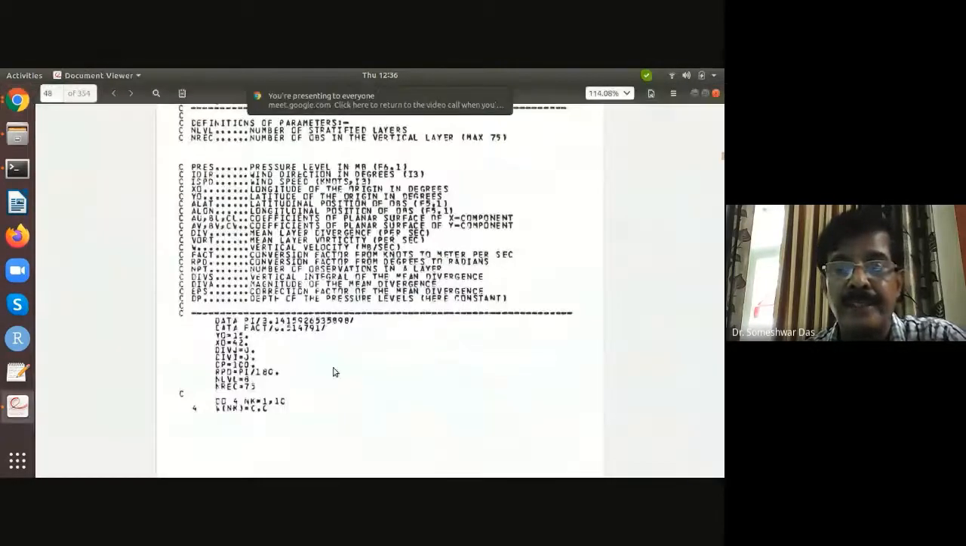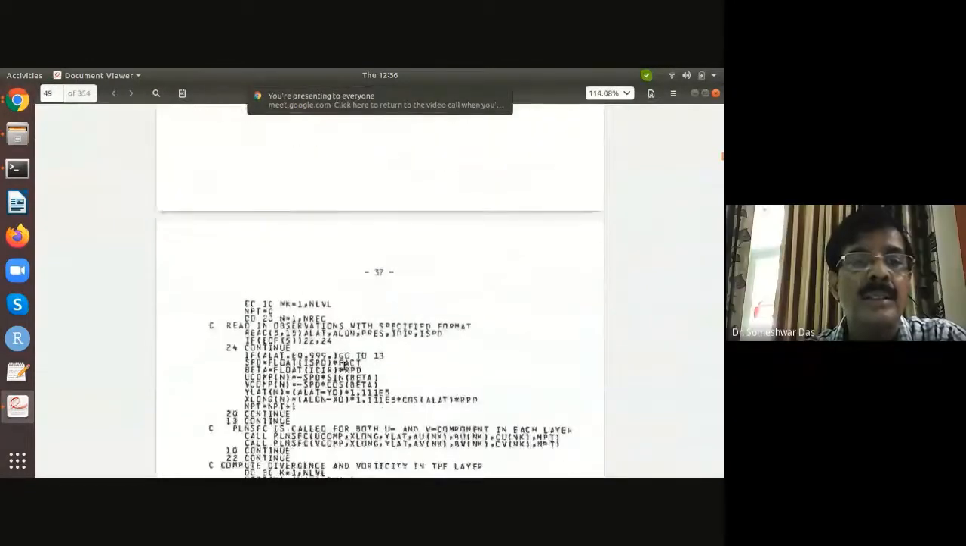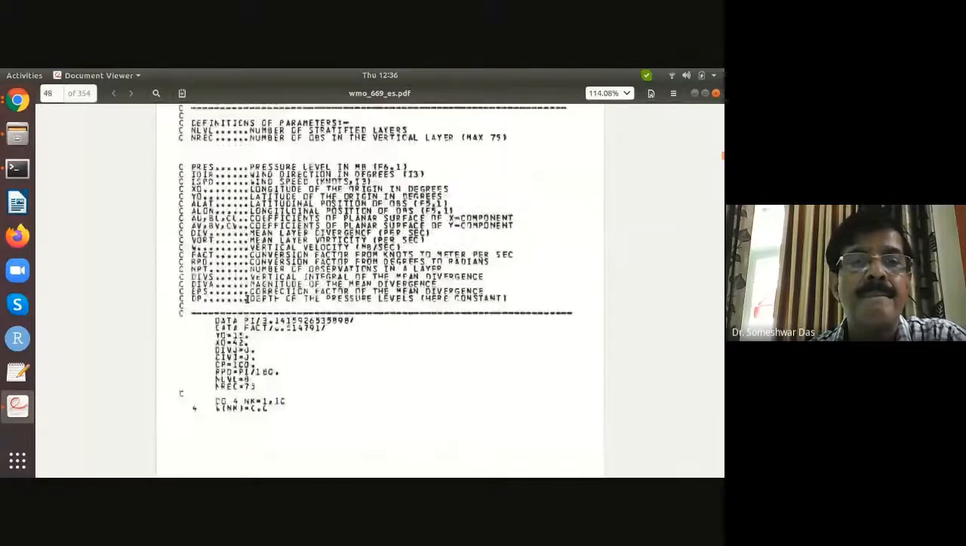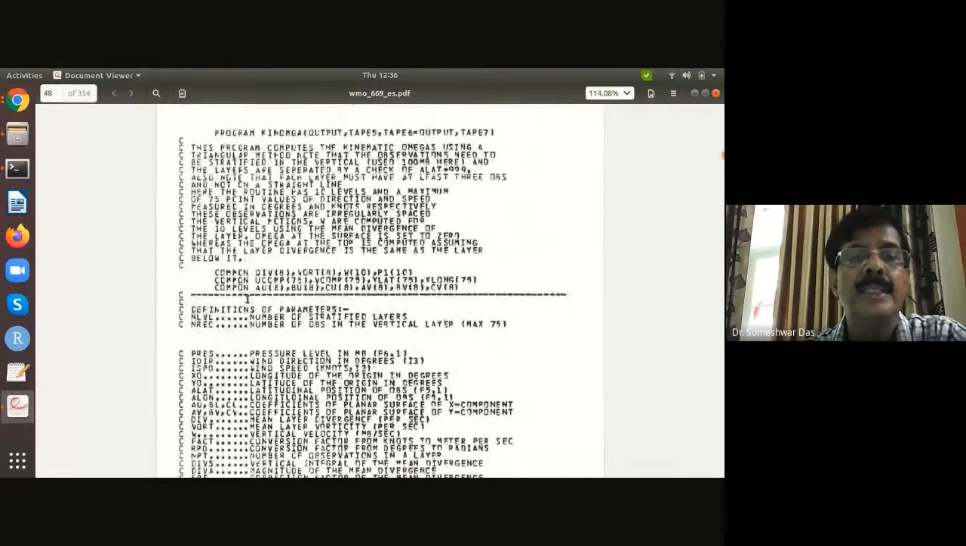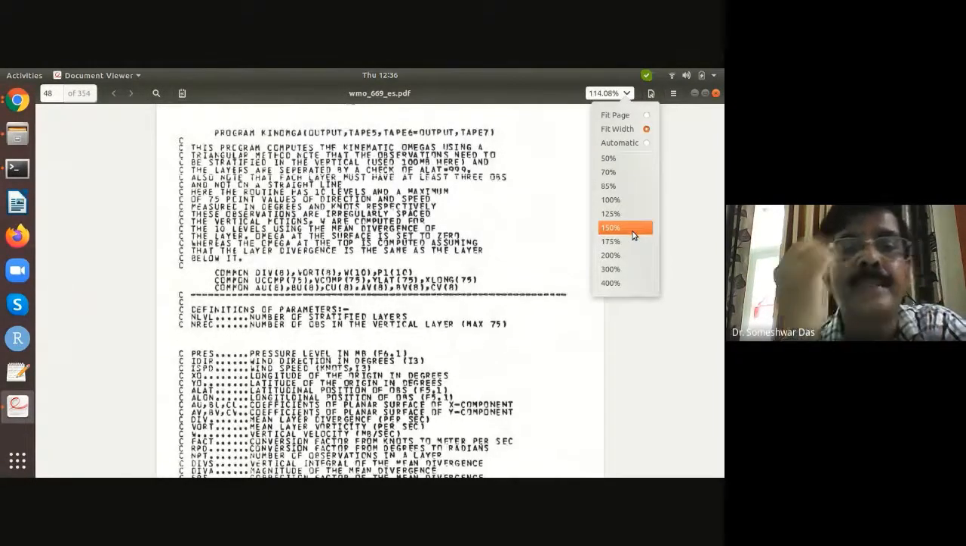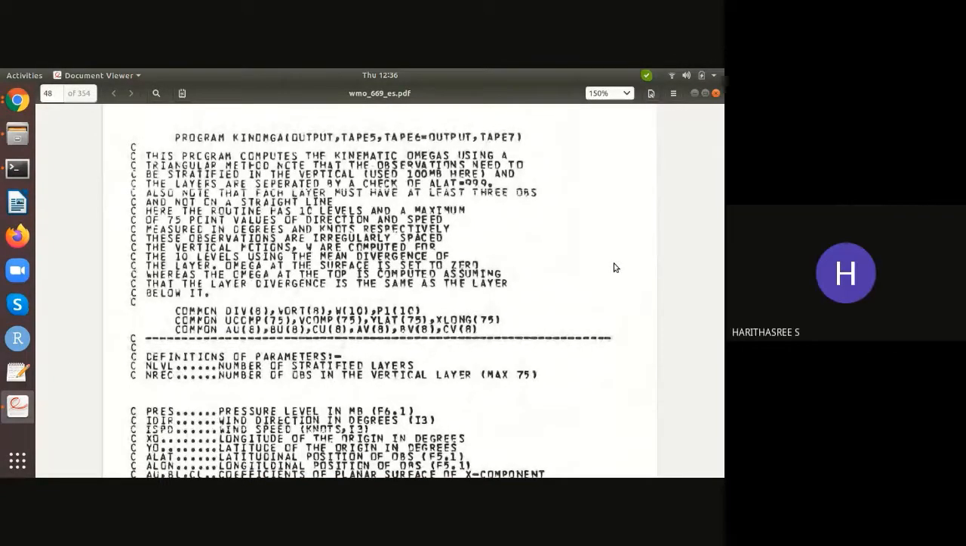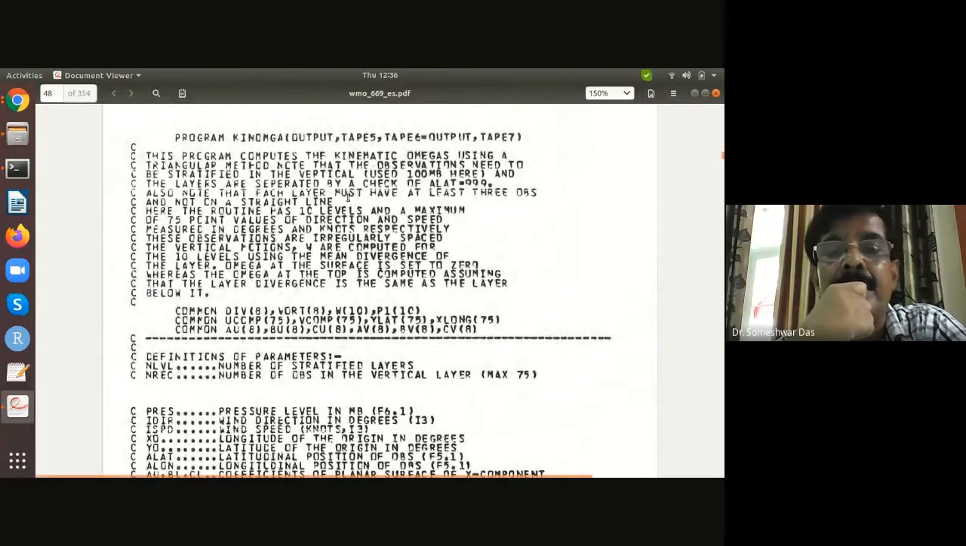Adivasi, you were sharing your screen. Yes, sir. Okay, so this is page 37. And go to the top of this. Go to the top of the program. Okay. So this is a program which computes kinematic omega using a triangular method. Note that the observations need to be specified in the vertical. It will use 100 millibar here, and the layers are separated. Also note that each layer must have at least 3.